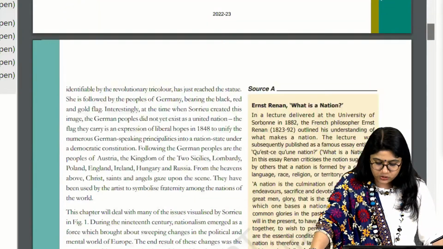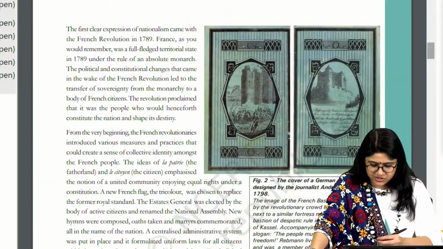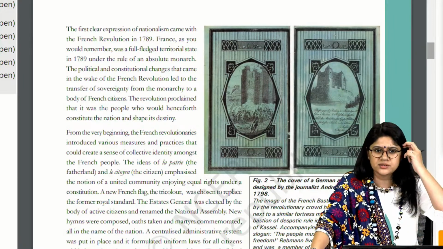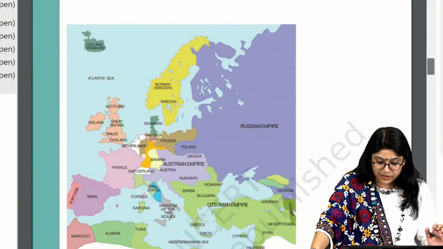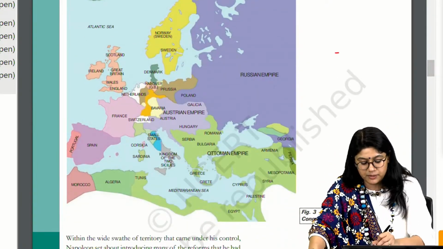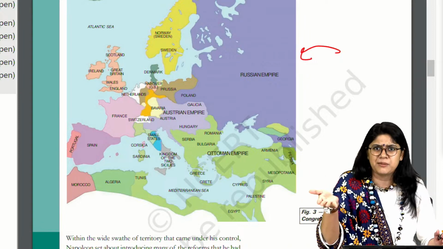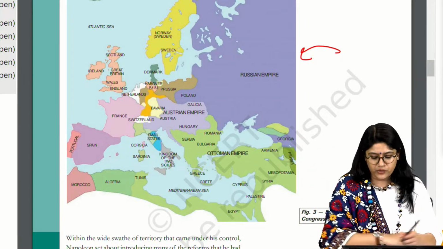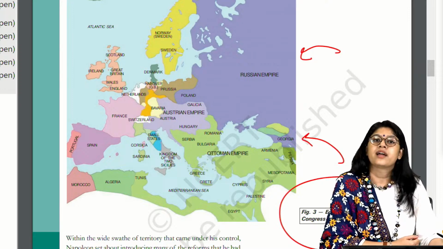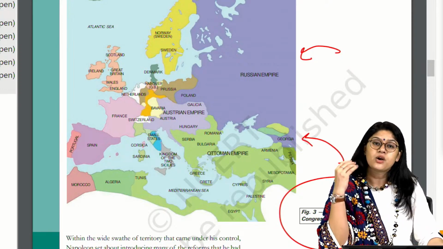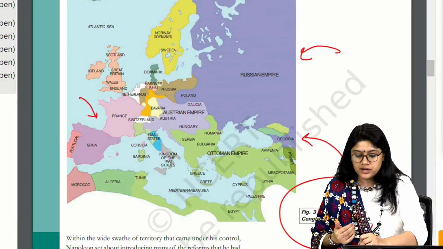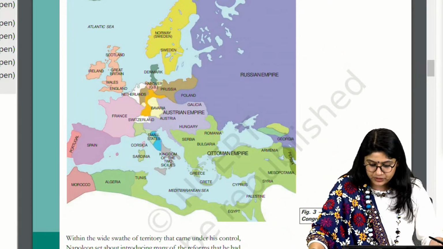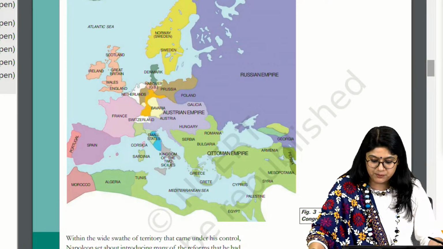Okay. So now in this we have this image. I'm sure this is not that important. You can go through the images, everyone. Now one of the important images, or I would say the maps that we have, will not come in your examination to map, but a question can come over here. See, the Congress of Vienna in 1815. What are the countries that actually came together and how it happened? So this picture is important from that particular point of view. So in that way, the maps that we have are very, very crucial and very important.